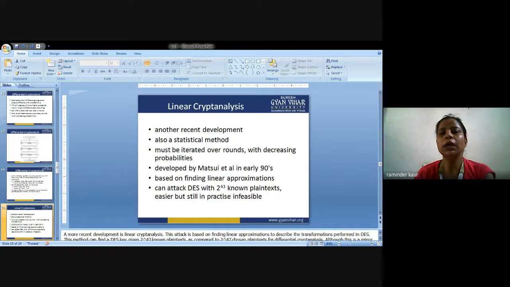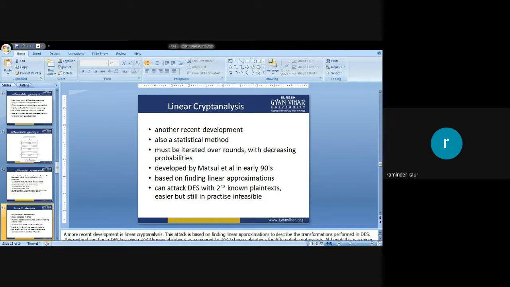Attacks have been there for block ciphers and stream ciphers as well. So linear cryptanalysis is basically used to find the pattern of the information that is being sent.